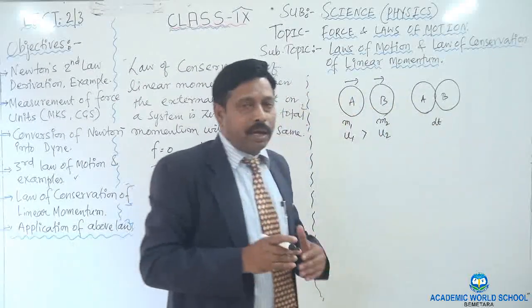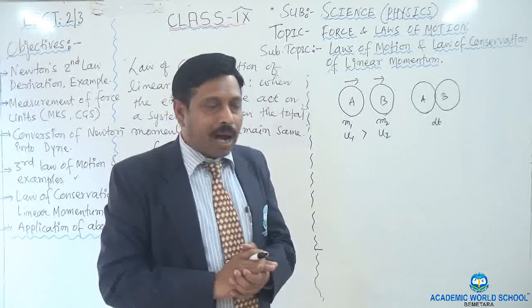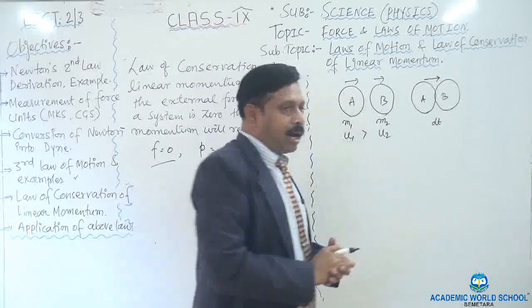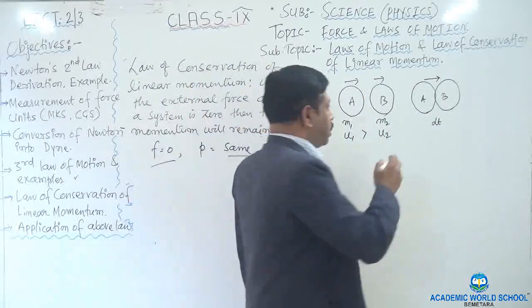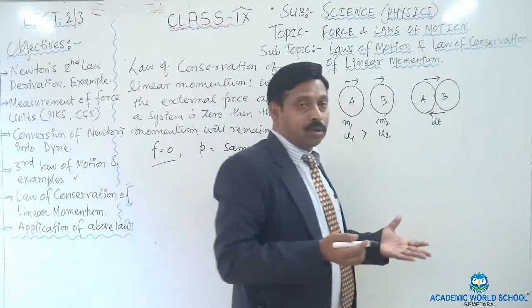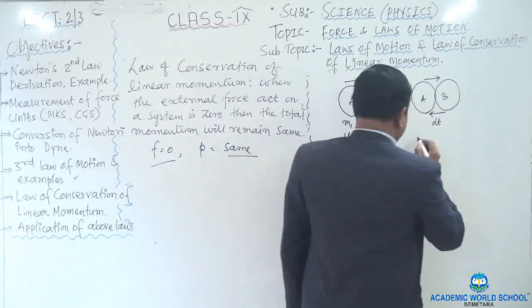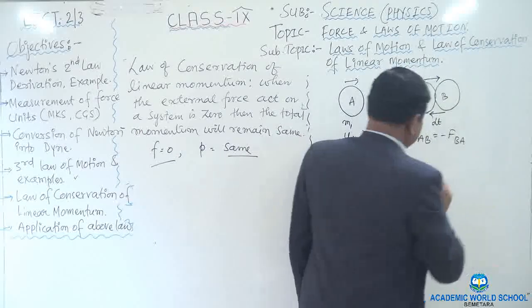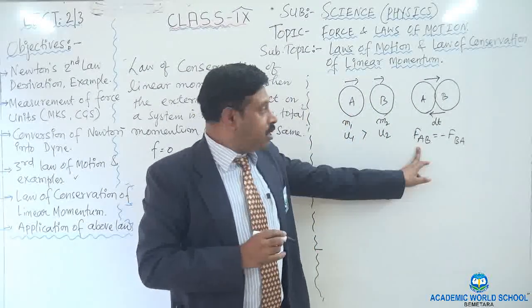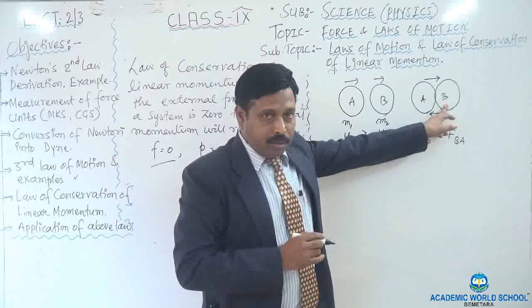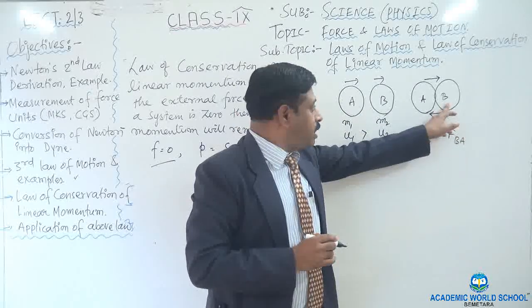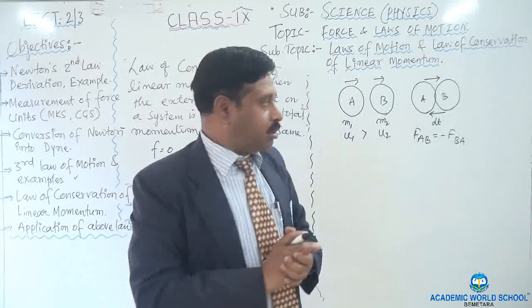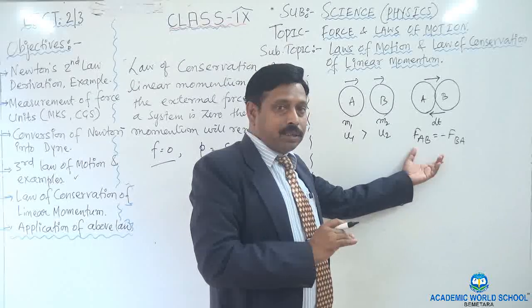For a very small time, A collides with B. So what will happen at that time? Body A applies a force on B, and simultaneously body B also applies a force on A, according to Newton's third law of motion. So I can write F_AB is equal to minus F_BA. Again, F_AB means body A applies the force on B, and F_BA means body B applies the force on A. They are equal and opposite according to Newton's third law of motion. So this is during the collision.